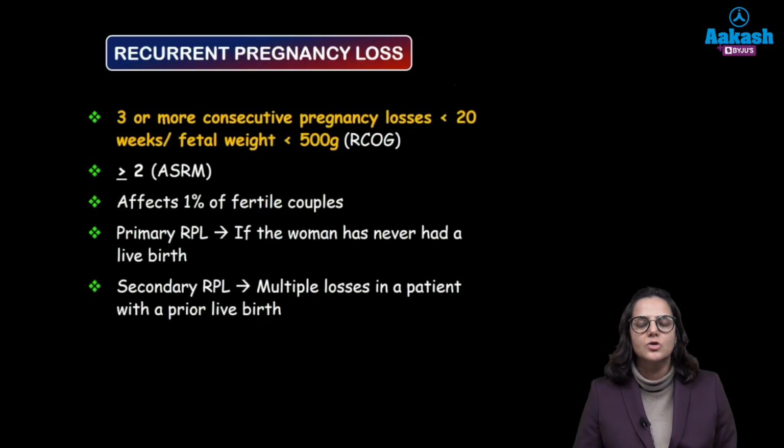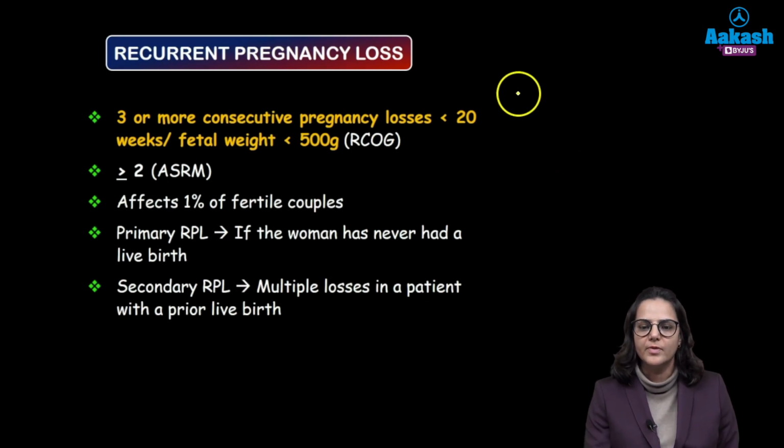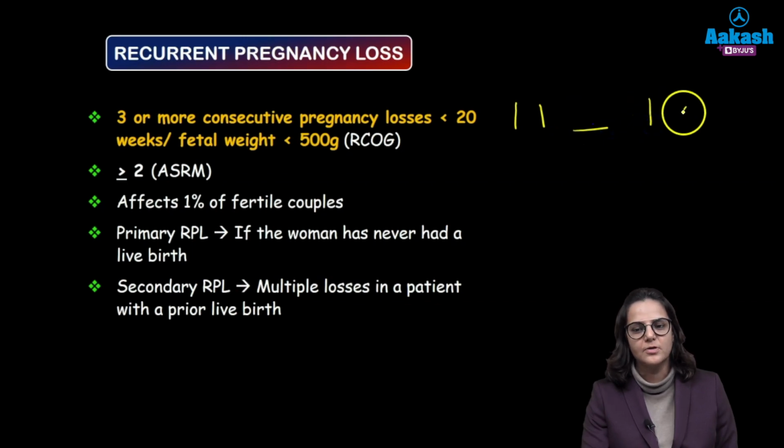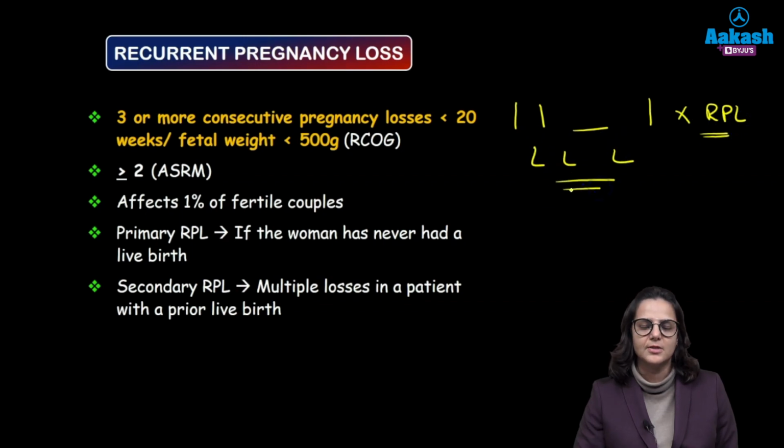So let's start. So what is recurrent pregnancy loss? It is 3 or more consecutive pregnancy losses at less than 20 weeks or if the fetal weight is less than 500 grams. Alright. So if a woman has lost her pregnancy for the first time, for the second time, then she's had a live birth, and after that she's again had a pregnancy loss, then this will not be recurrent pregnancy loss. Okay, for recurrent pregnancy loss there should be consecutive pregnancy losses.